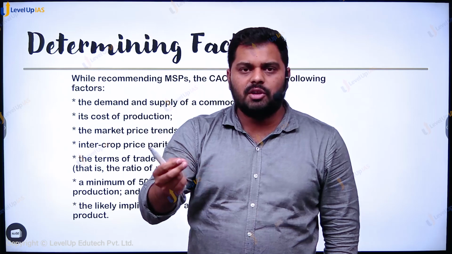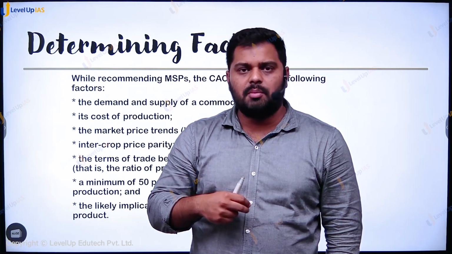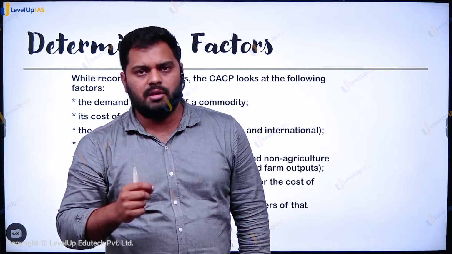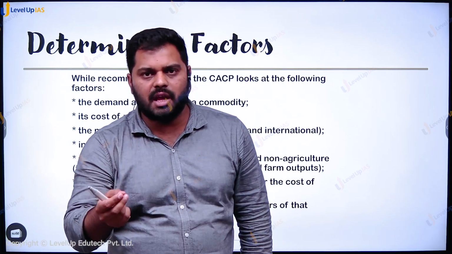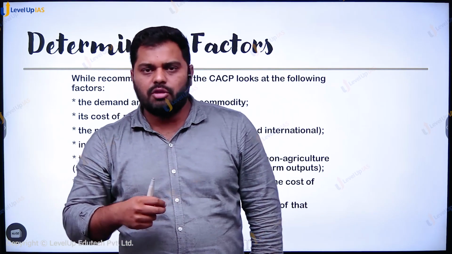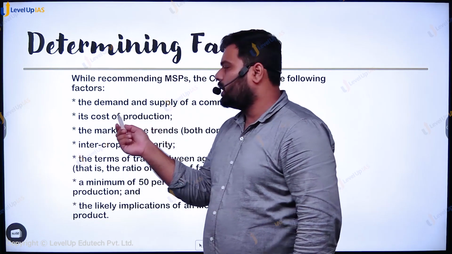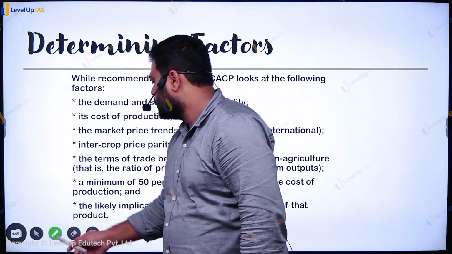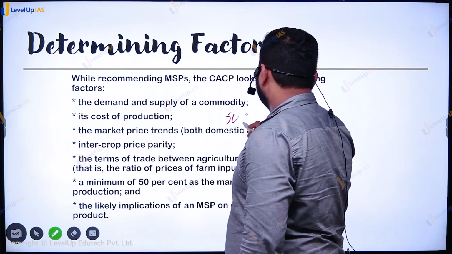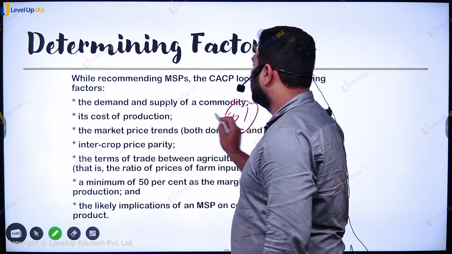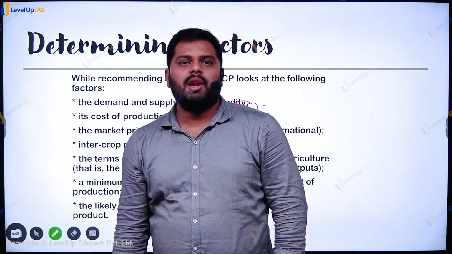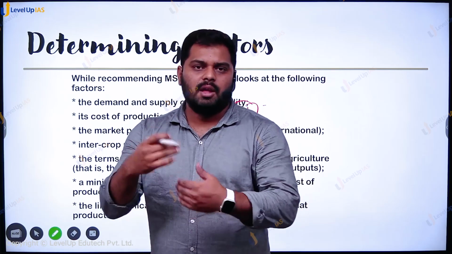If I am getting a price which is lesser than the cost of my production, then instead of getting remunerated, I am getting de-remunerated. Instead of being advantageous, I am getting disadvantaged. So of course, this cost of production is to be taken into consideration, and there is a recommendation that around 50% more than the cost of production is to be recommended by the government as the MSP.